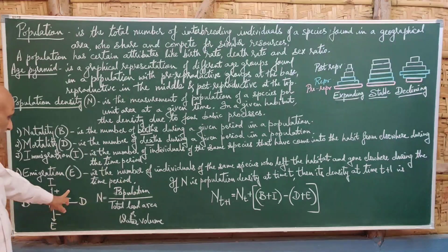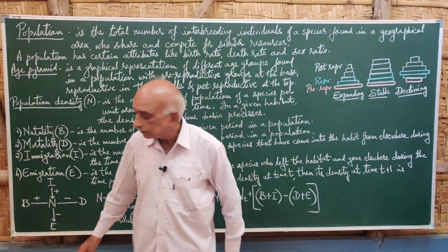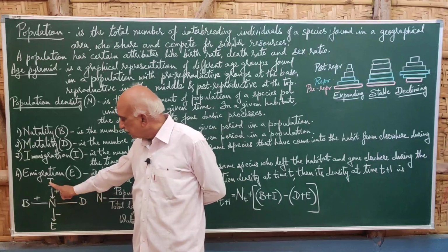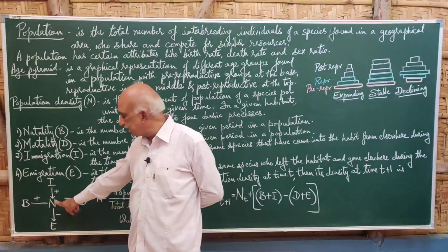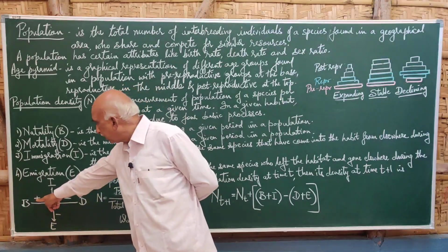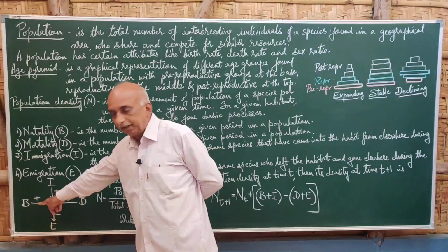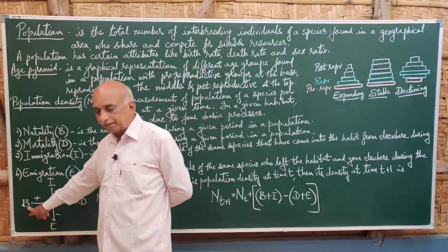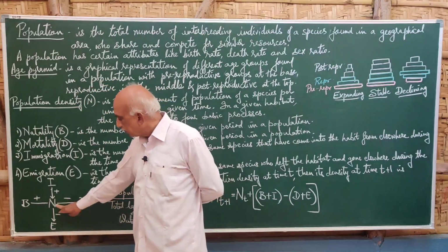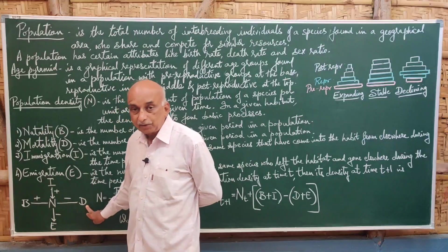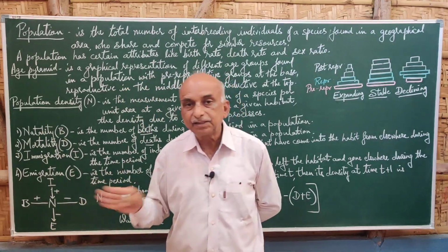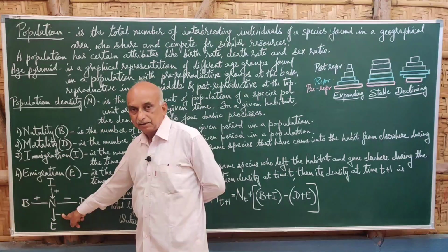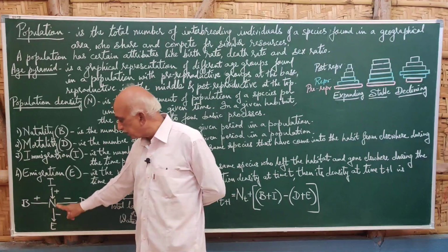Now we can represent the population density by this figure. Immigration adds to the population density, that is plus. Similarly natality, births, B, adds as well. Deaths, mortality, are minus, so when deaths occur, definitely there is a reduction in the number of individuals, and emigration is also minus from the population density.